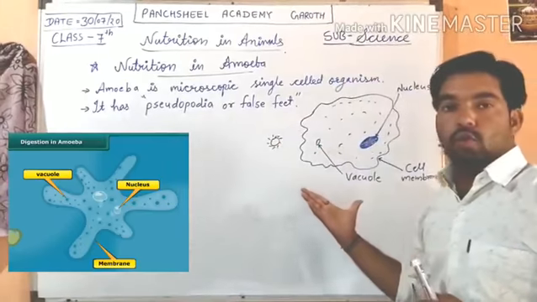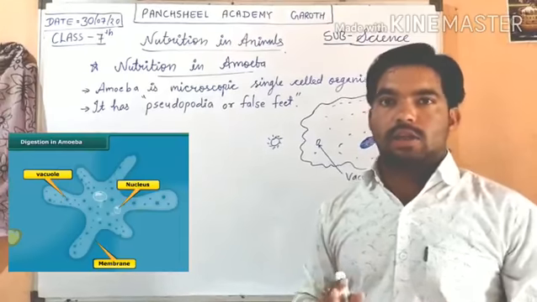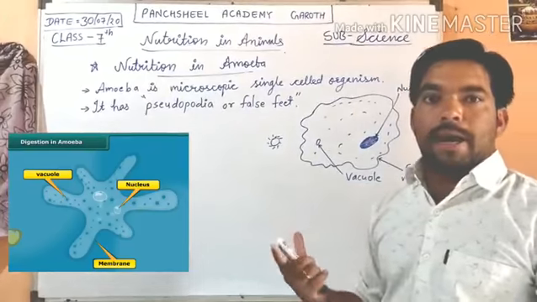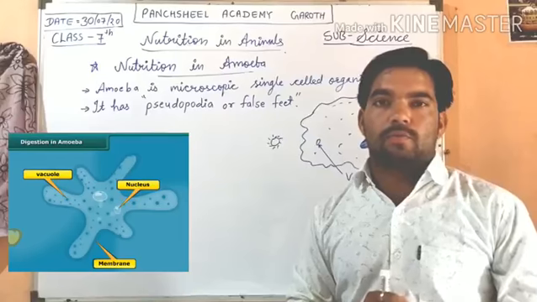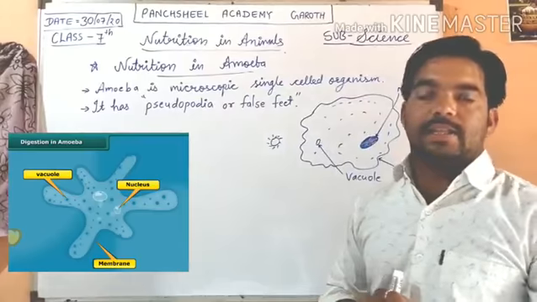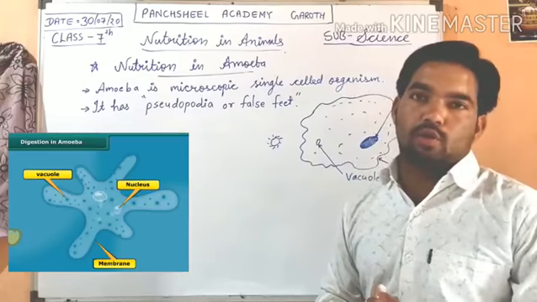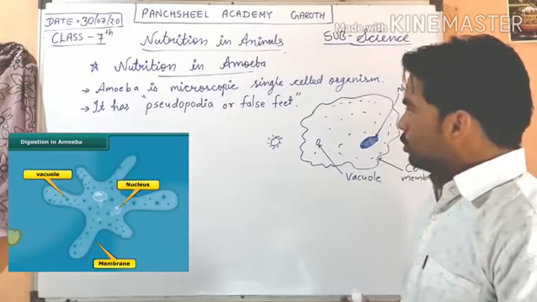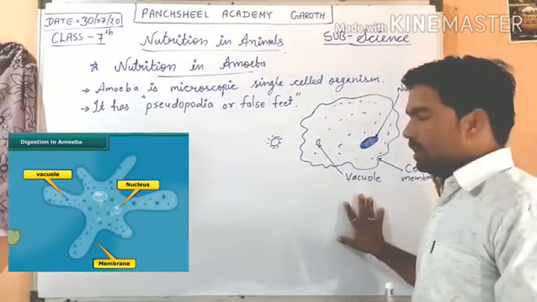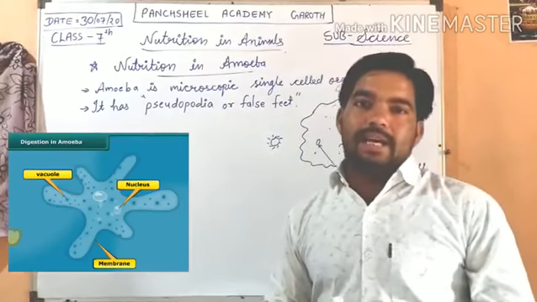We cannot see it with naked eyes, we have a microscope. We must need a microscope to see that type of single celled organisms. That's why these are called microscopic or microorganisms or single celled organisms. So amoeba is also a microscopic single celled organism. We cannot see it with the naked eye.